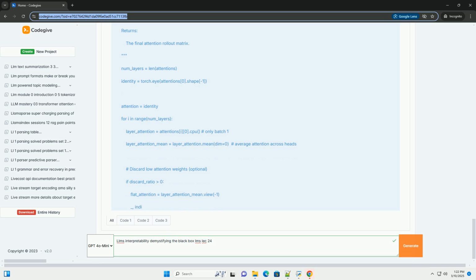Pass these examples through the model and extract their activation vectors, hidden states, at a particular layer. Use these activation vectors to train a classifier, for example a linear classifier, that distinguishes between examples that have the concept and examples that don't. The normal vector to the separating hyperplane of this classifier is the CAV. It represents the direction in activation space that corresponds to the concept.